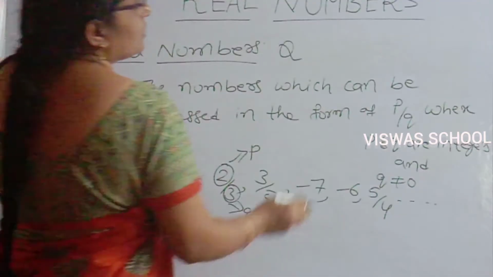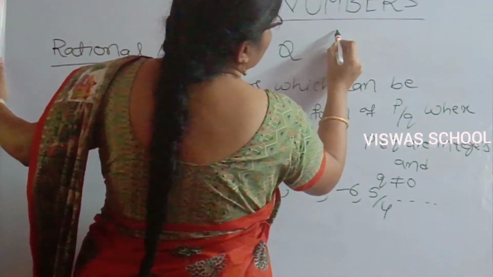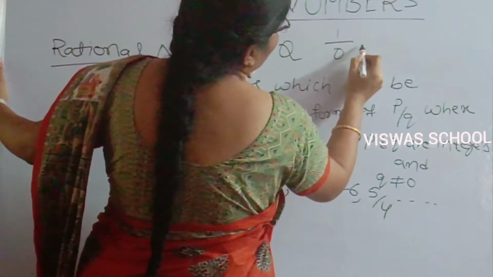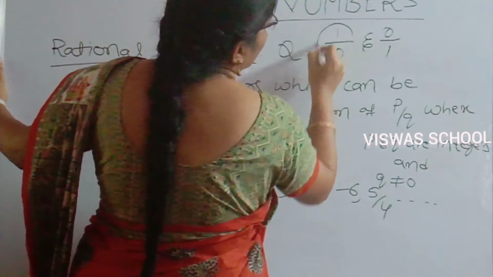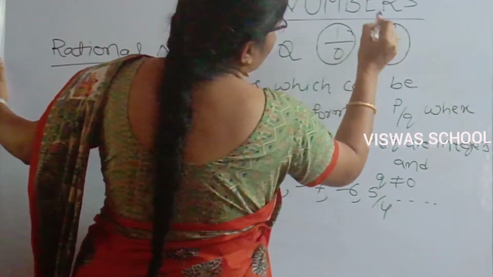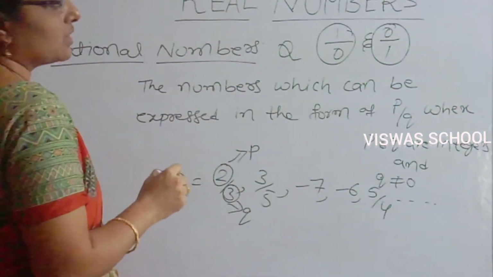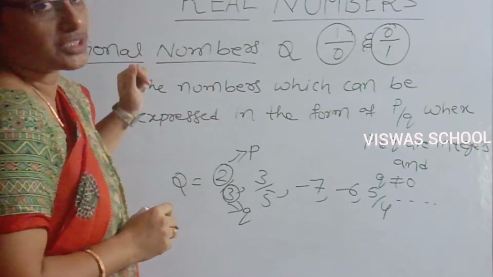Here is one question: 1 by 0 and 0 by 1. Are these two rational or not? Reply with your answer in the comment section.